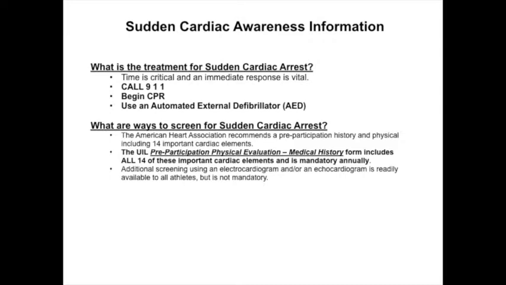What are ways to screen for sudden cardiac arrest? The American Heart Association recommends a pre-participation history and physical including 14 important cardiac elements. The UIL pre-participation physical evaluation medical history form includes all 14 of these important cardiac elements and is mandatory annually. Additional screening using an electrocardiogram and/or an echocardiogram is readily available to all athletes, but is not mandatory.